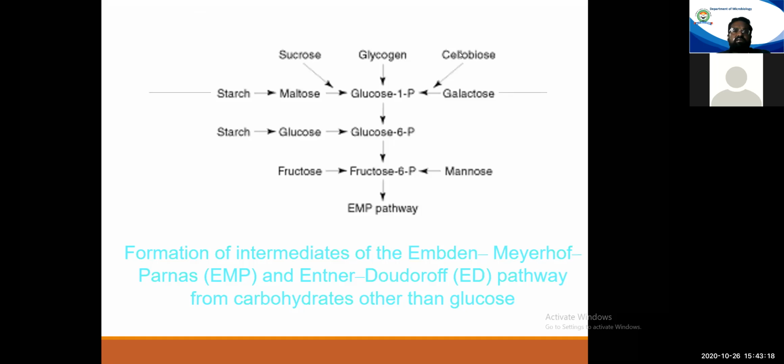Now, the next most important thing: how do we get the sugar molecules for carrying out all these 4 pathways? Because if you see all the 4 pathways, the entry level substrate molecule is glucose only.